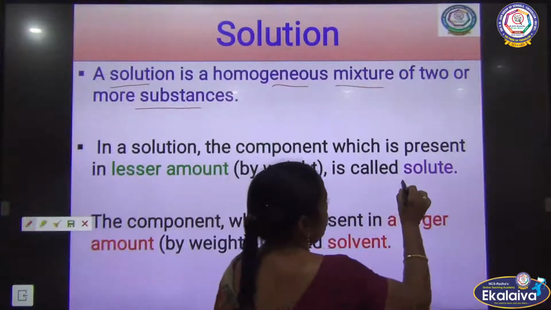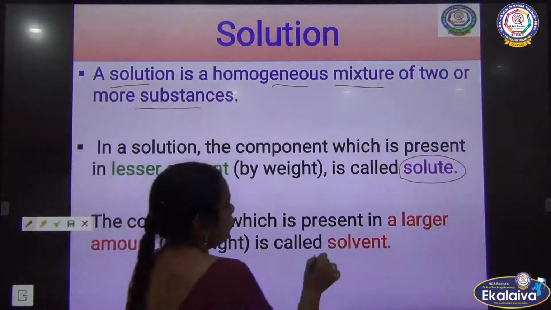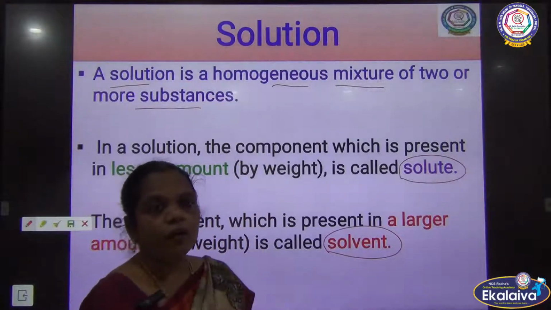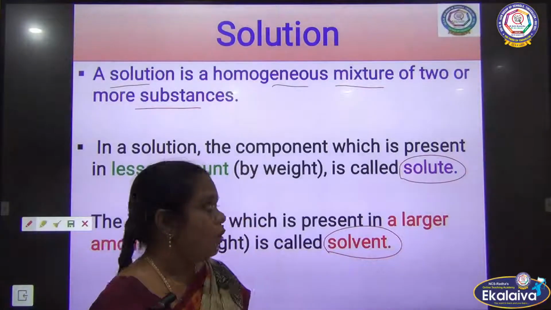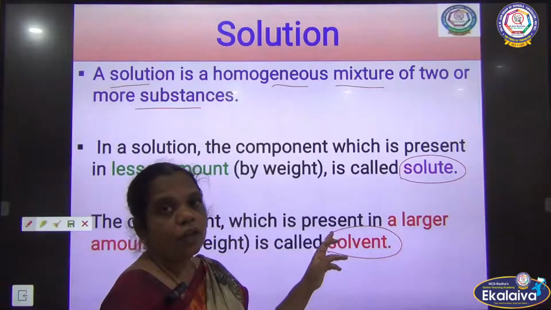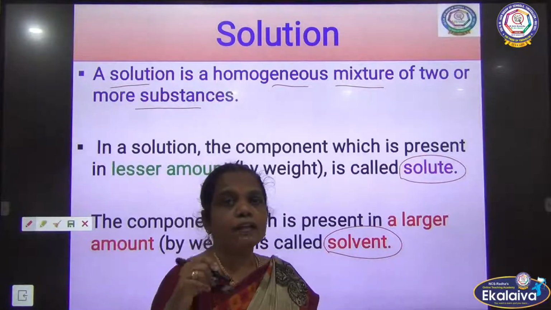One is called solute, and another one is called solvent. So the solution is made of more than one component. One component is called solute, and another component is called solvent. Which one do we call solute and which one solvent?